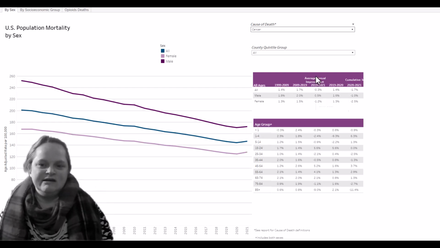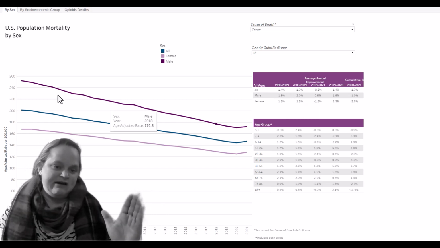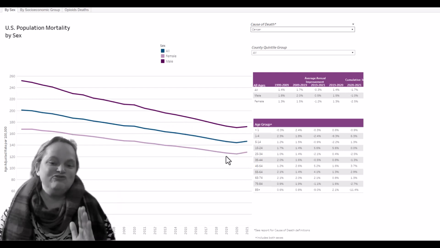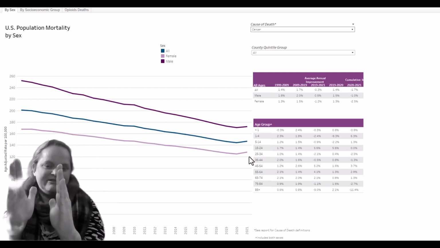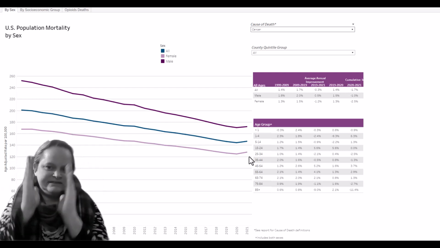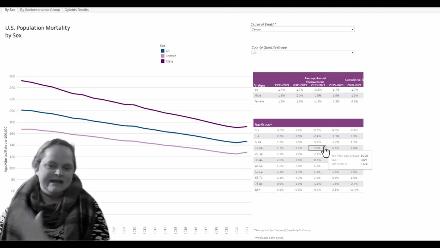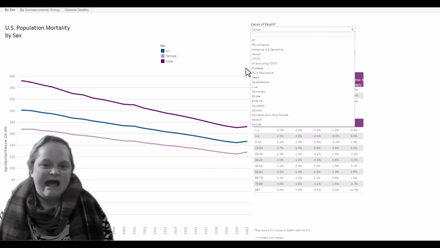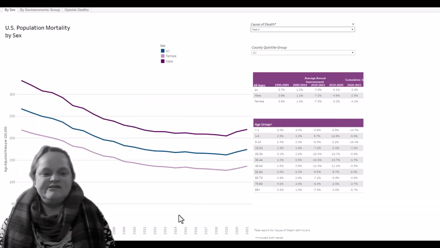So you see we split up the time period from 1999 to 2009, from 2009 to 2019, and then we did 2019 to 2021 to isolate specifically kind of the pandemic years. And we also had 2020 to 2021, 2019 to 2020, to break out some of what was going on there. Let me pick the actual top cause of death so you can see something different.